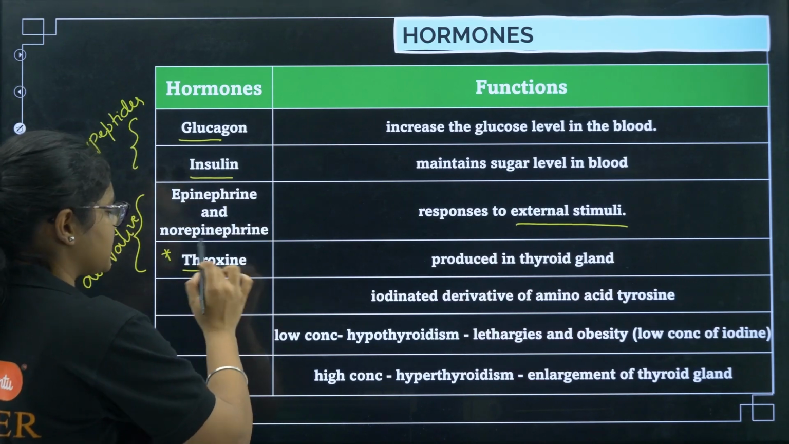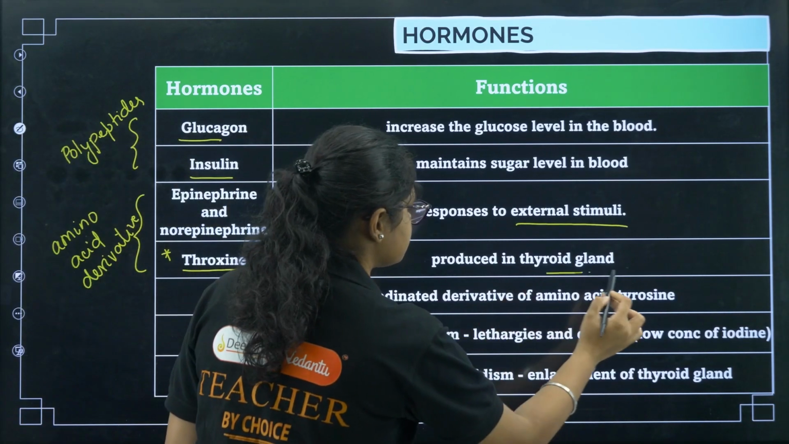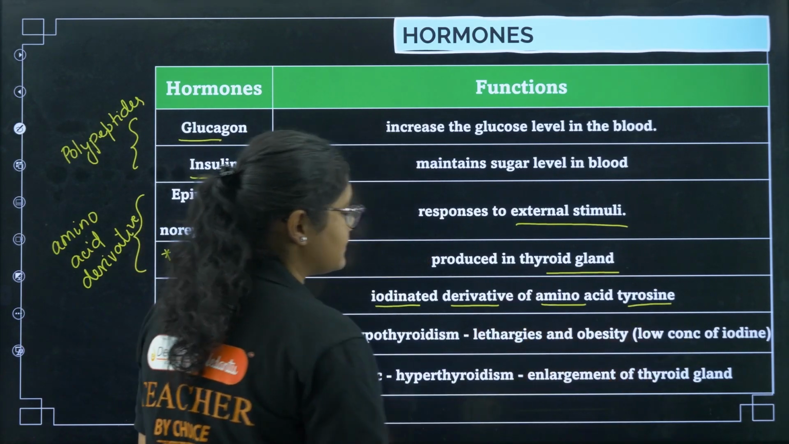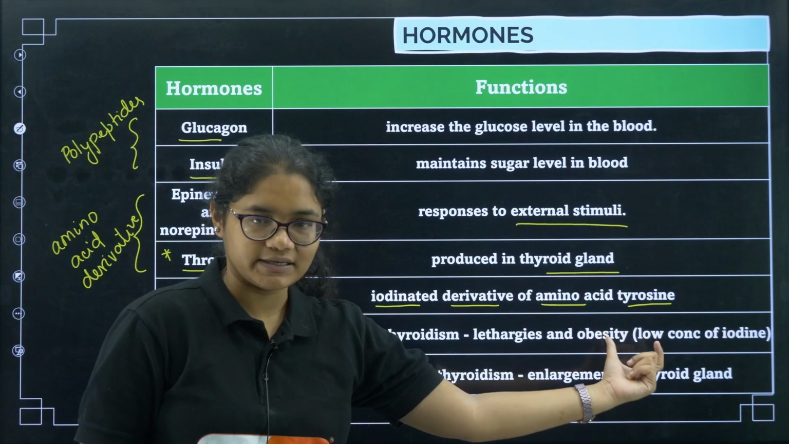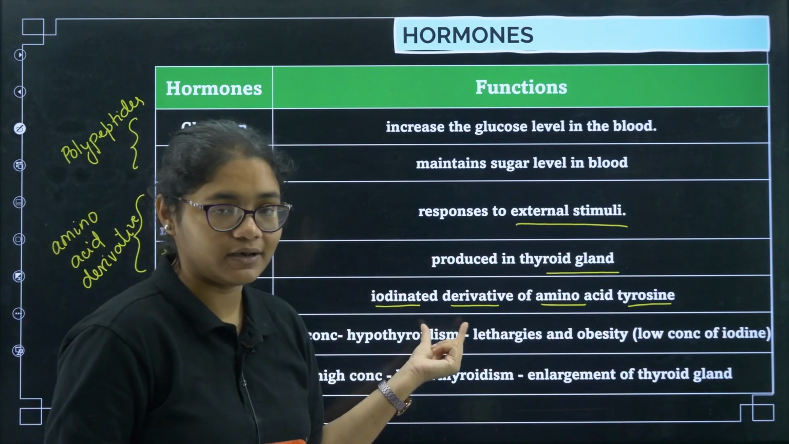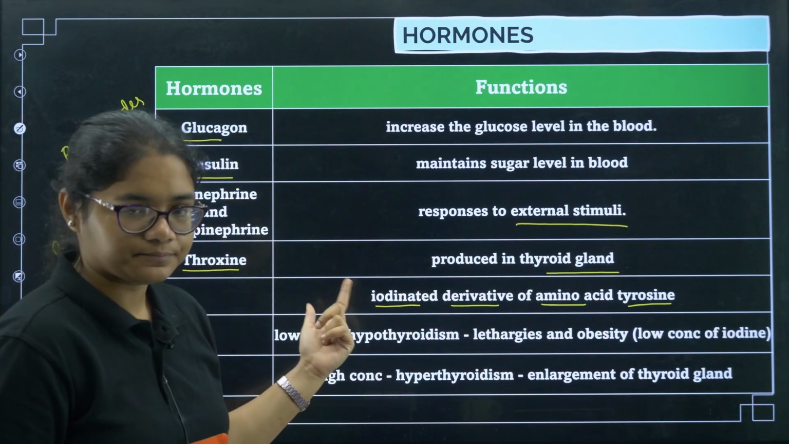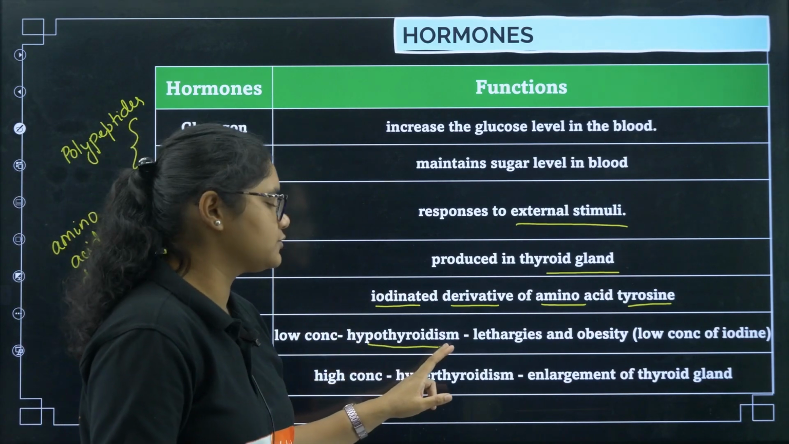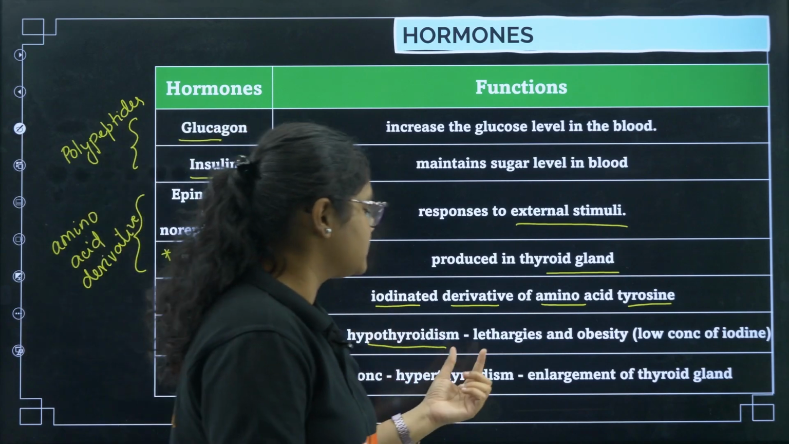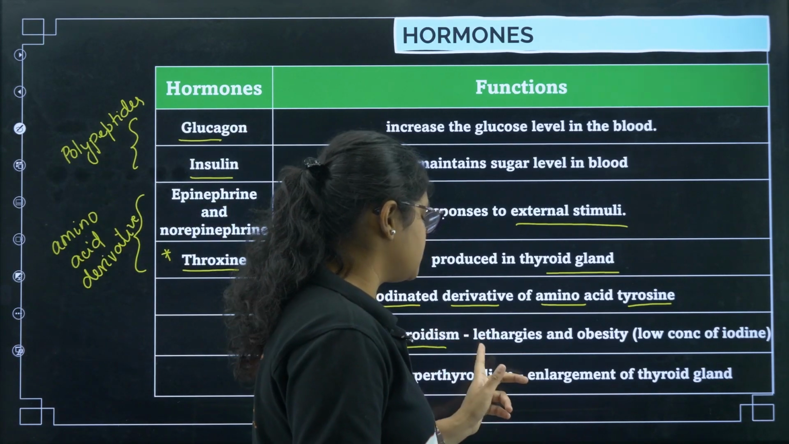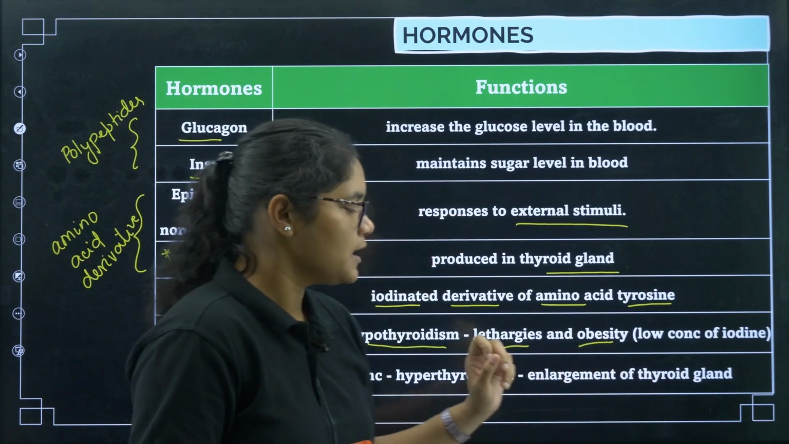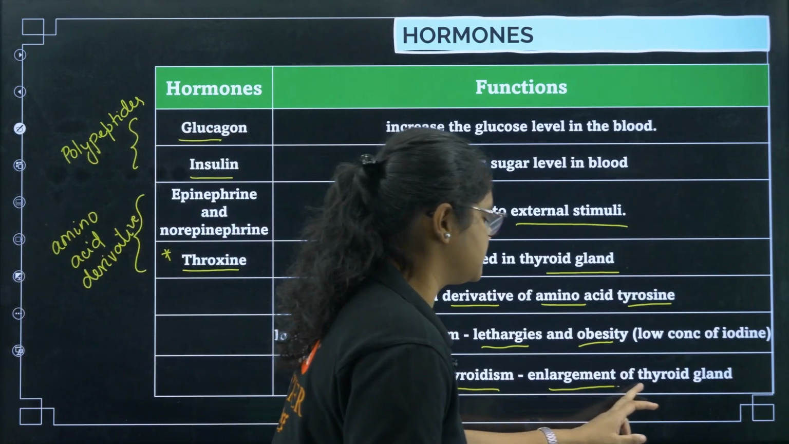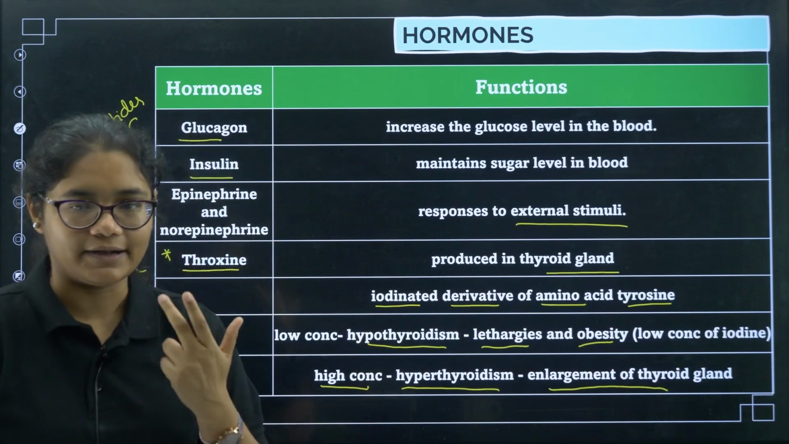Thyroxine, very important, questions can be asked from here. So thyroxine is the first point, produced by the thyroid gland. It is the iodinated derivative of the amino acid tyrosine. There is an amino acid tyrosine, and if one of the H is replaced with iodine, we call that thyroxine. Next, if you have low concentration of thyroxine, that situation is called hypothyroidism, and the consequences are lethargy and obesity. Now, if you have higher concentration of thyroxine, it is hyperthyroidism, and the consequence is enlargement of the thyroid gland.